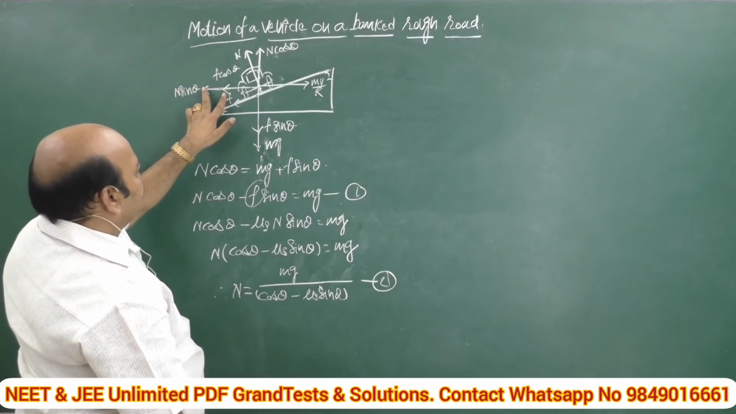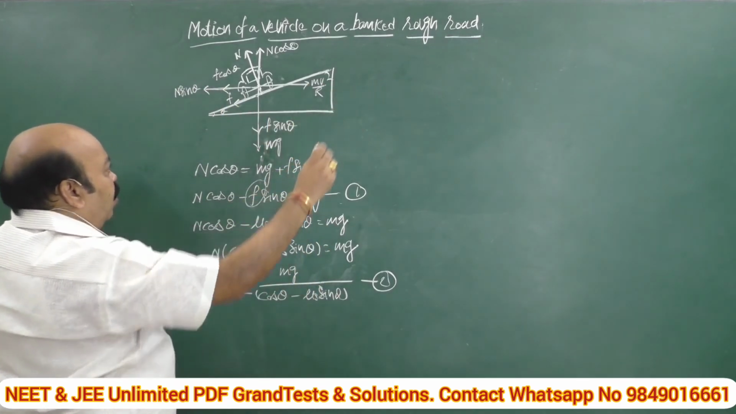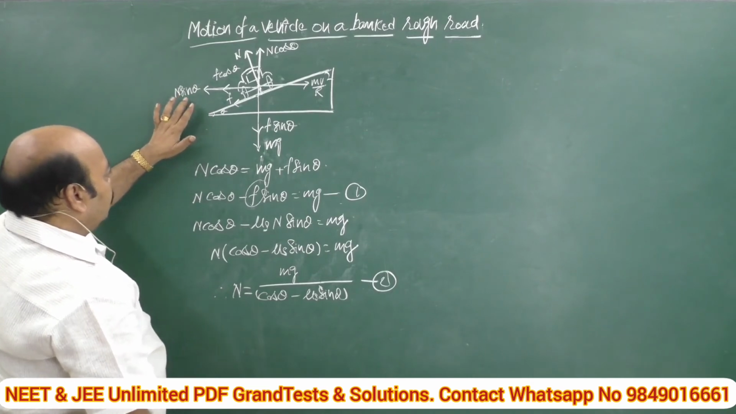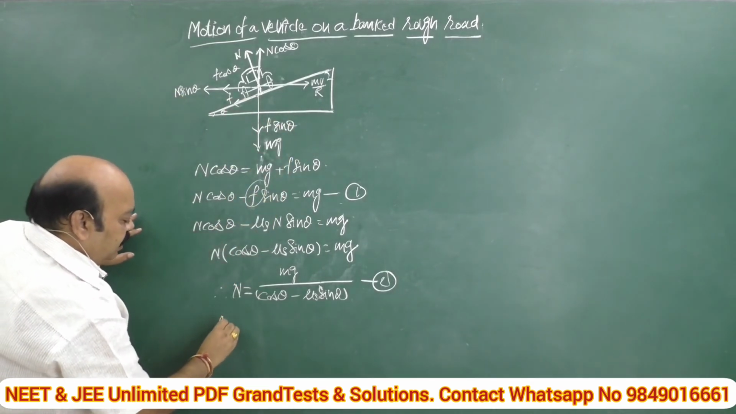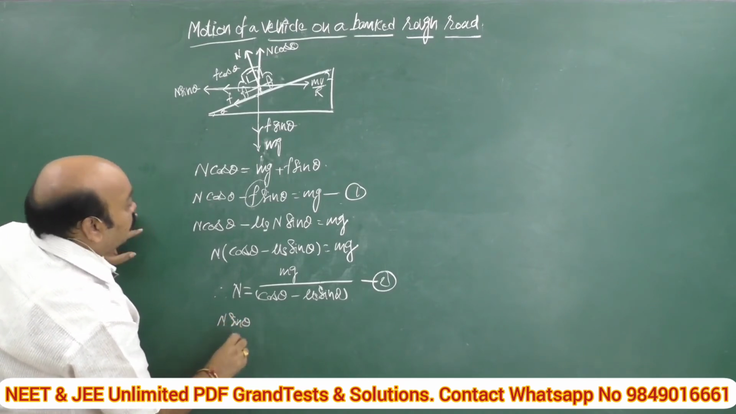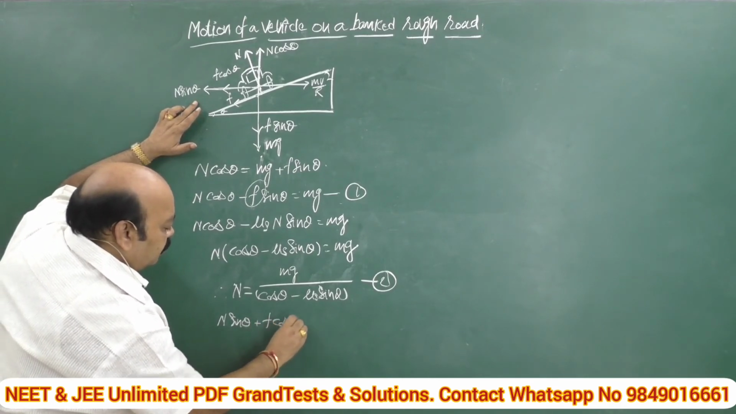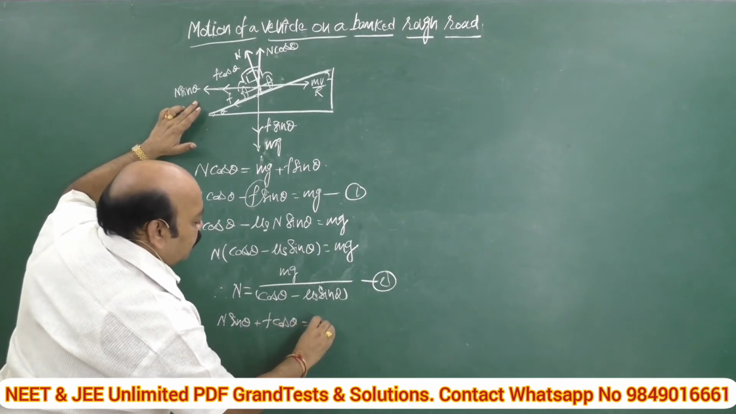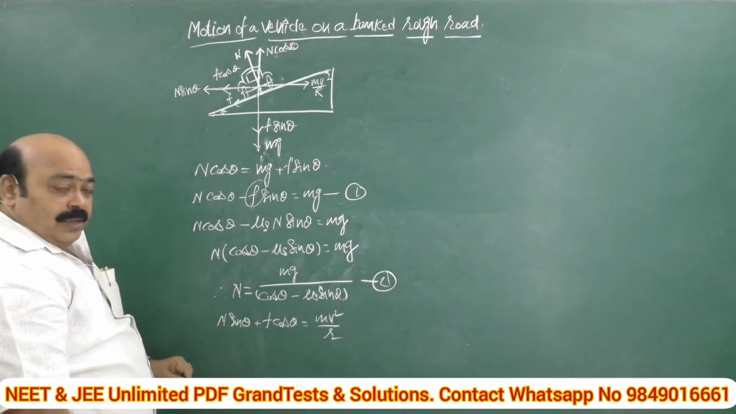The sum of these two is acting inward, whereas mv square by r is acting outward. That is why I am going to equate these two once again. Here it is nothing but N sin theta plus F cos theta is equal to m v square by r. This once again is the same.